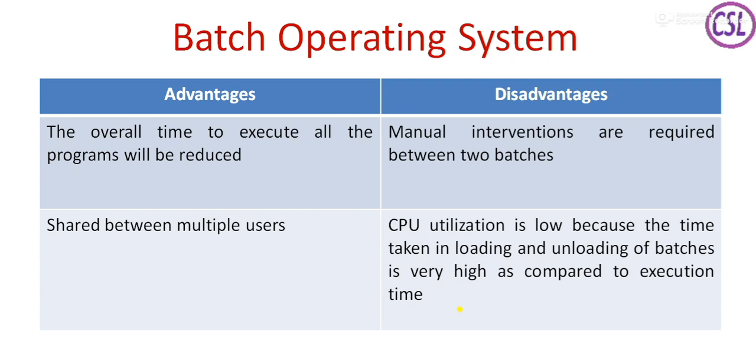And coming to the negative part, manual interventions are required between two batches. That means once the batch is over, the operator has to download it and upload the new batch. And when the operator uploads a new batch and downloads the completed batch, at that time the CPU is in an idle state. That means we cannot utilize the CPU properly. CPU utilization is low in batch operating systems.